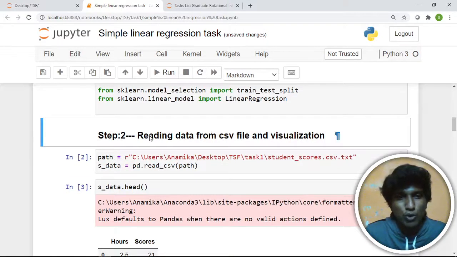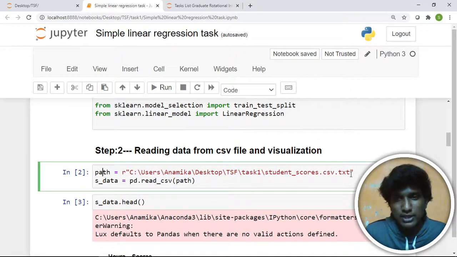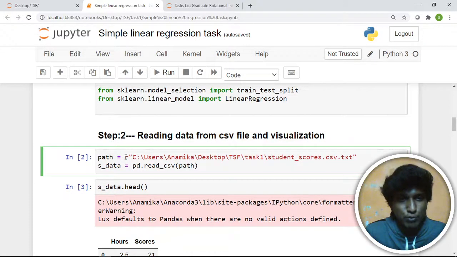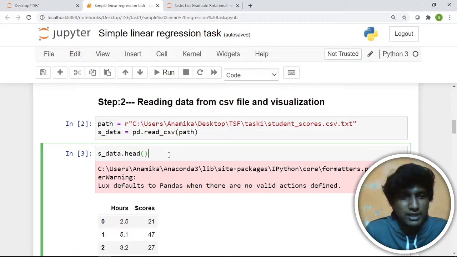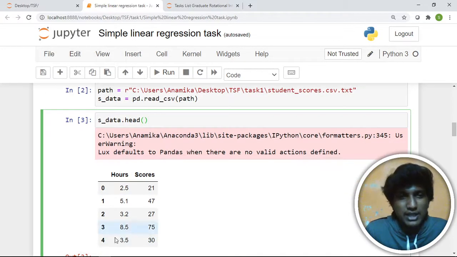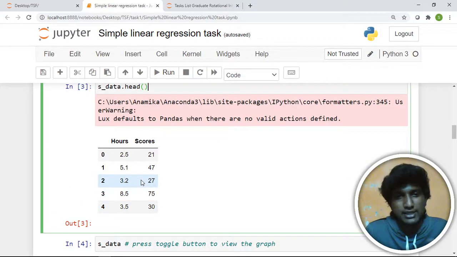Step 2 is reading the data from the CSV file and visualization. Let's copy the path from the downloaded link and paste it here, and put an r in front to ignore the escape characters. Store it under your own name, like s_data or something else you need. Next, move on to s_data.head(). Generally we use head, which gives the top 5 rows of the data set or data frame.